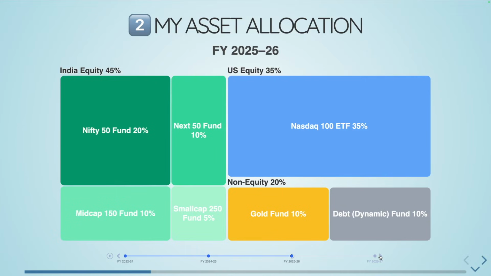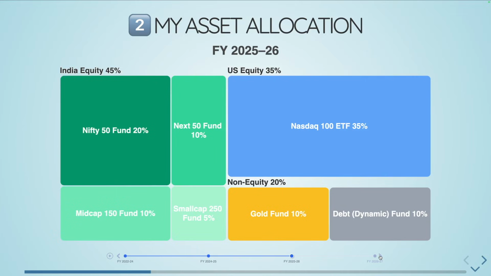So the gold and debt funds stay the same. The Nasdaq went up 5%. I'm more and more convinced of doing more and more Nasdaq because of its long growth potential and how it was growing, right? I've done a couple of videos related to Nasdaq. You can take a look at them. If we talk about Indian equity, I moved away from active funds and it is completely made up of index funds.